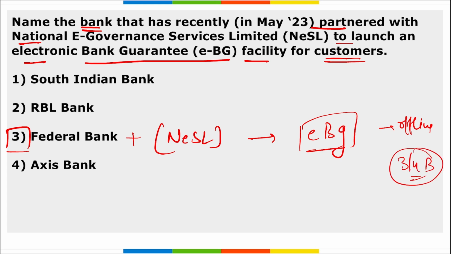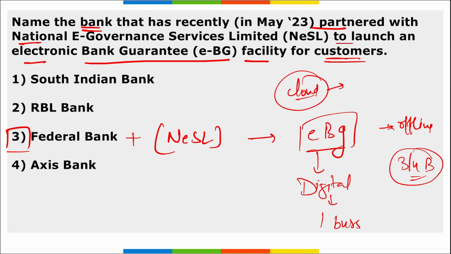But now with the help of this electronic system, it becomes digital, it is online, and it will be able to provide these bank guarantees within 1 business day only. And apart from this, remember, all the servers and all the data are maintained on cloud. These are the data storehouses, and they maintain the data, all the servers and all the websites that are running on it.